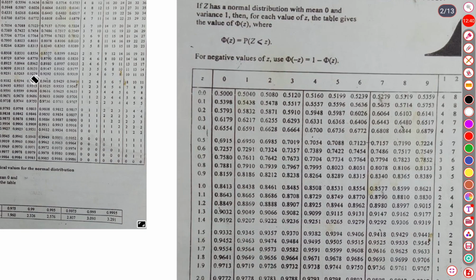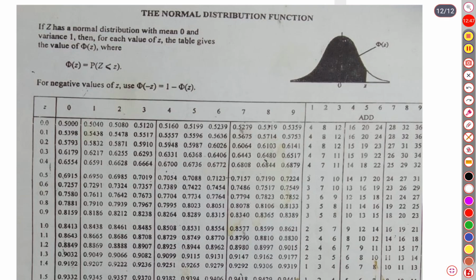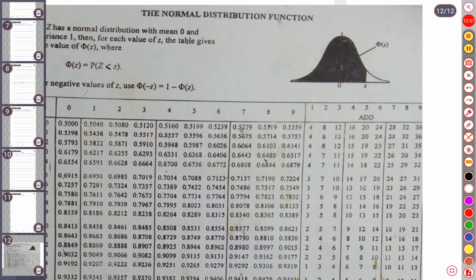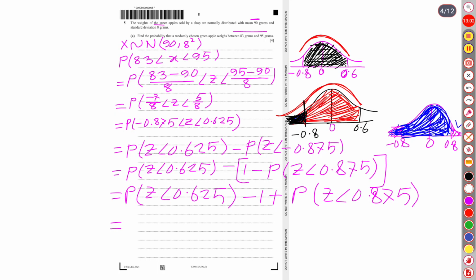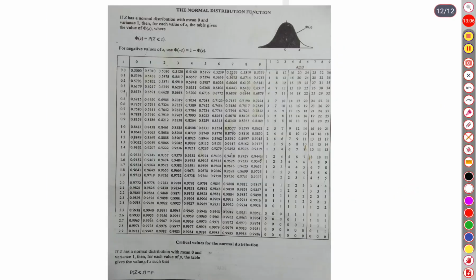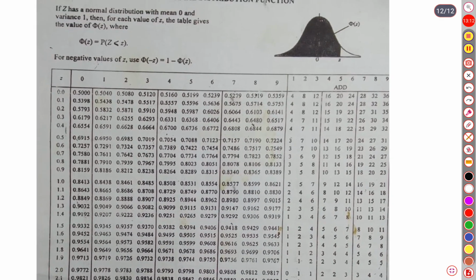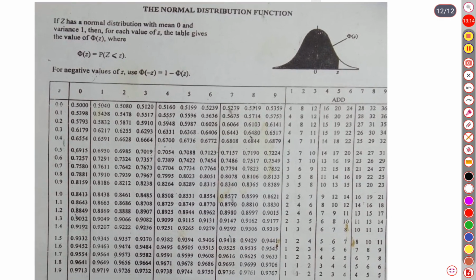Let me remove the unnecessary one. How much was our z-score? Let's have a look again. Our z-scores were 0.625 and 0.875. First of all, 0.625.